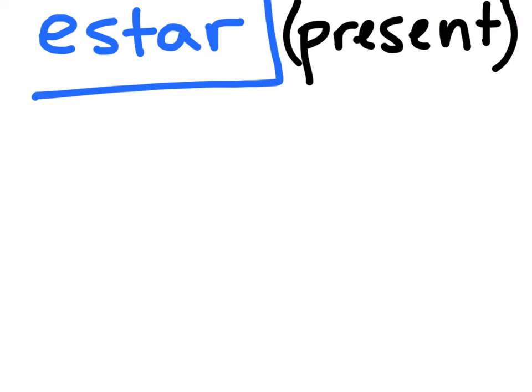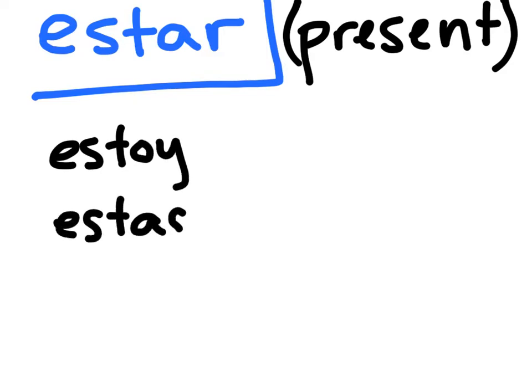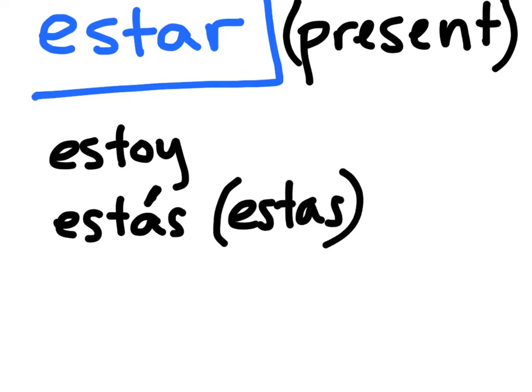The conjugations for estar in present tense should also be very familiar. Yo estoy, I am. Tú estás, you are. And again, the accent mark matters here because estás is different than the word estas. Estas means these when we're talking about feminine things. But estás with the tilde, pronounced a little bit differently and with a completely different meaning. Okay, so pay attention to that accent mark. Okay, let's get rid of estas.